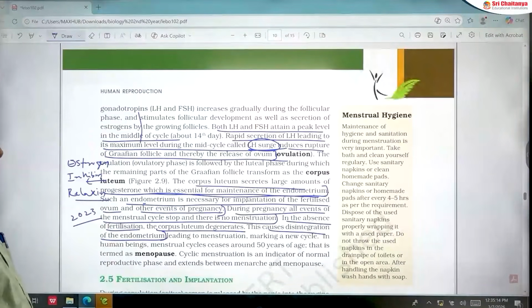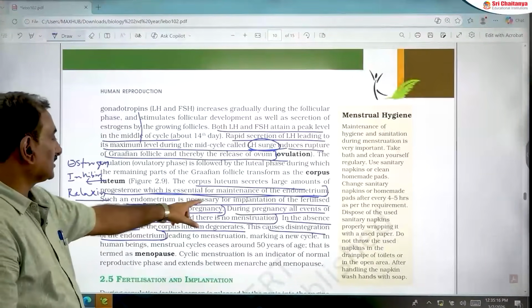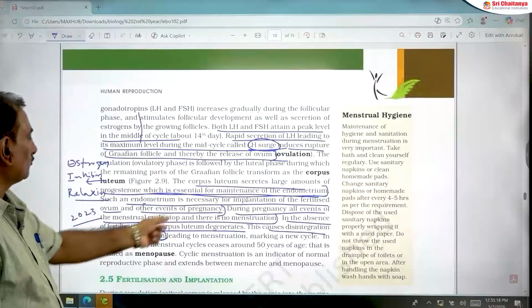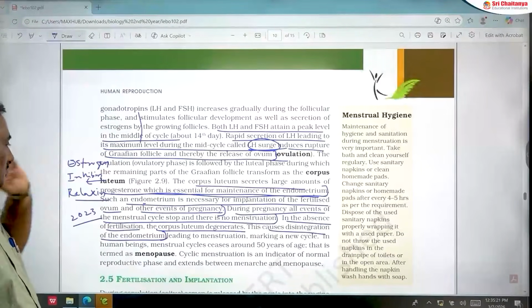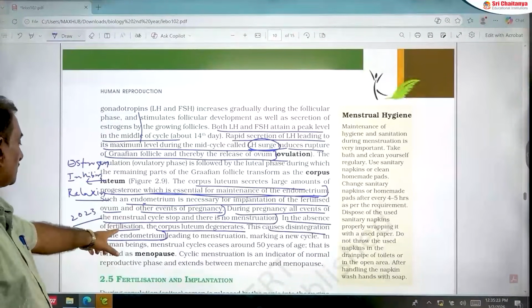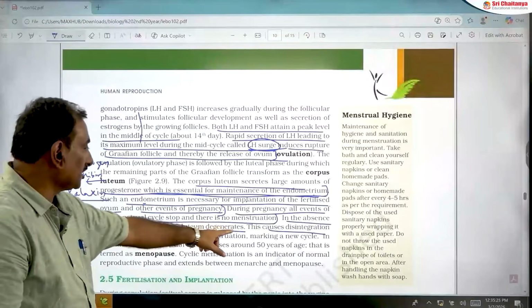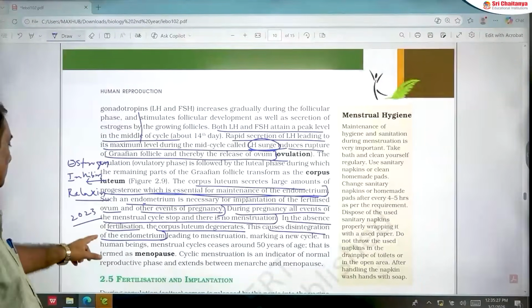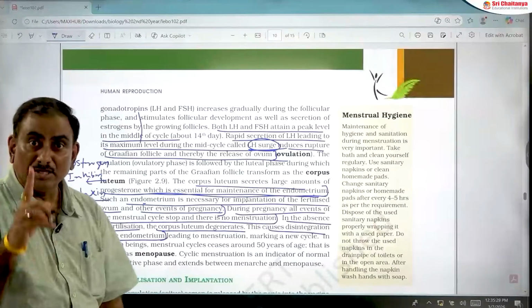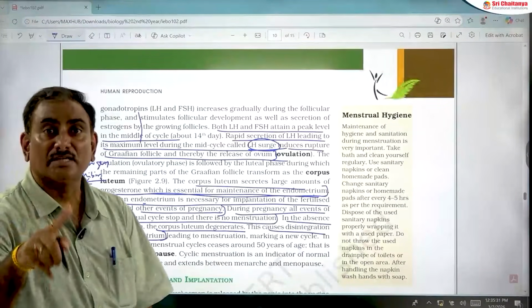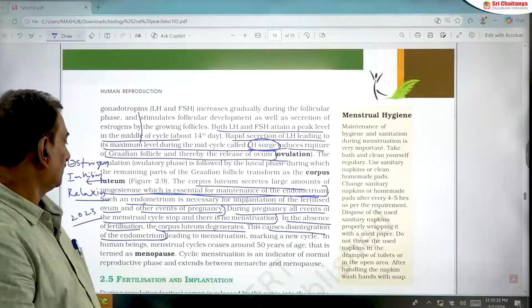Assertion: endometrium is necessary for implantation of fertilized ovum or implantation of blastocyst. Reason: in the absence of fertilization, corpus luteum degenerates, which causes disintegration of endometrium. Both A and R are true, but R is not the correct explanation. This is a very important point.